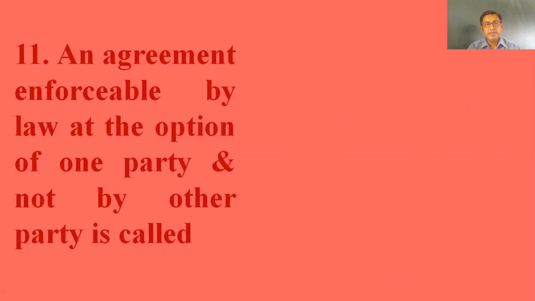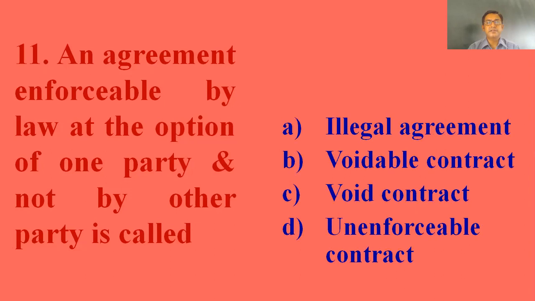11th. An agreement enforceable by law at the option of one party and not by the other party is called. This is also one of the definitions. Now the options are illegal agreement, voidable agreement, voidable contract, void contract, unenforceable contract. The answer is point B, voidable contract.